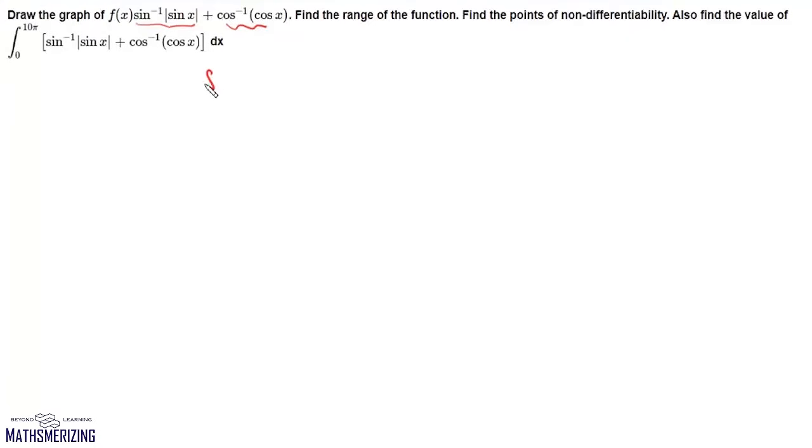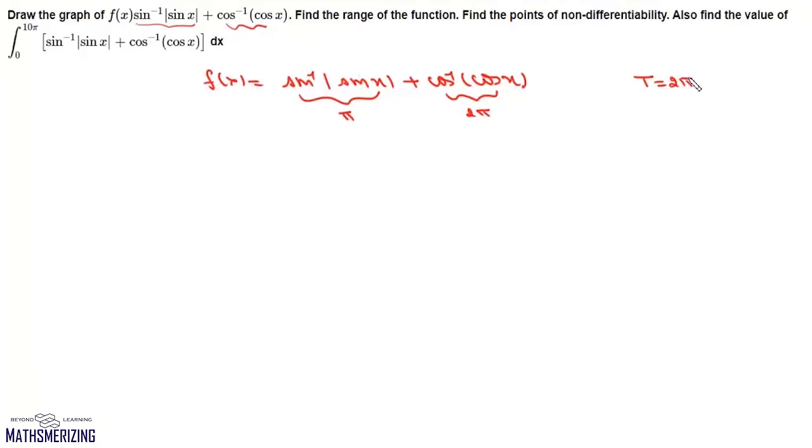Now we are given this function f(x), which is sine inverse of mod sin x plus cos inverse of cos x. Now the period for the first function is pi and the fundamental period for this second function is 2 pi. So this function f(x) is periodic with the period 2 pi. Now what we'll do is we'll write the definition of f(x) between 0 to 2 pi. We'll draw its graph and then we'll generalize the function.